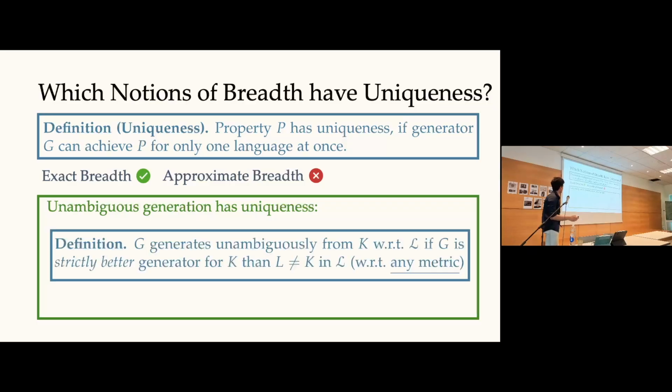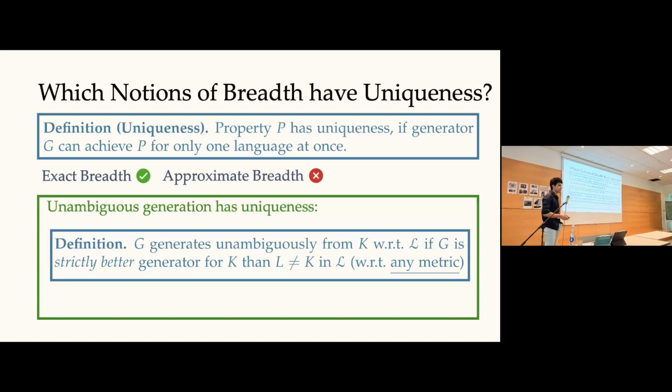Okay. So now this one I just want to define, but I'll skip over. I'll not give you an actual proof. And I think this is one of the more interesting notions of breadth. So pick any metric you want to evaluate your generator on a language. Okay? It could be the size of the symmetric difference, the sort of thing we have been doing so far. But you could say there's some distribution over my strings, and I want the perplexity of my language model to be low.